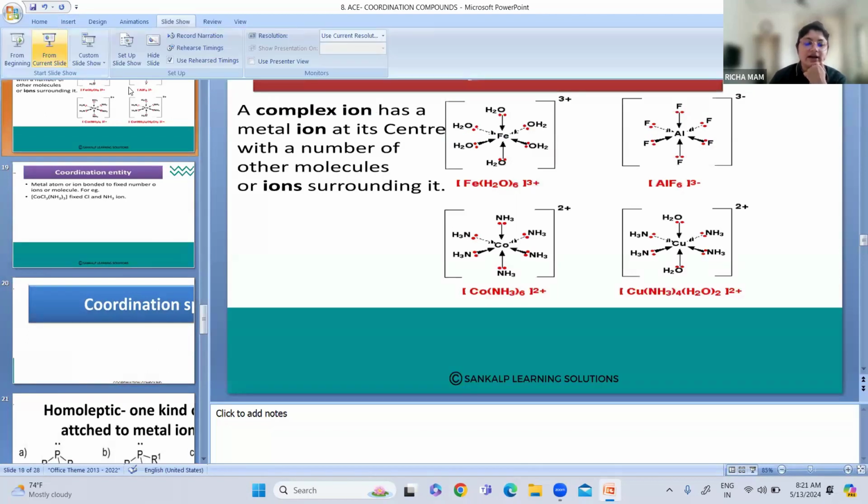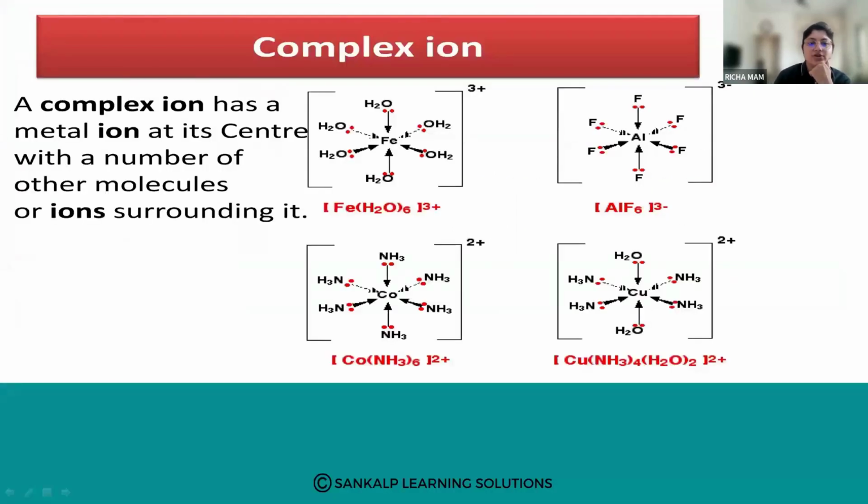Next is the central ion, the central atom or central ion. This is a metal atom which is there in the center. The metal atom or ion to which a number of ligands are bonded in a definite geometrical arrangement around it in a coordination entity is called the central atom or ion.